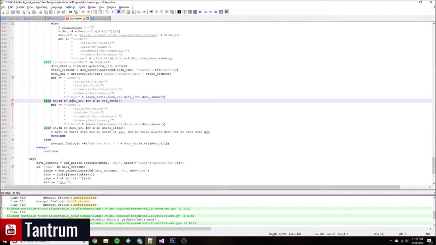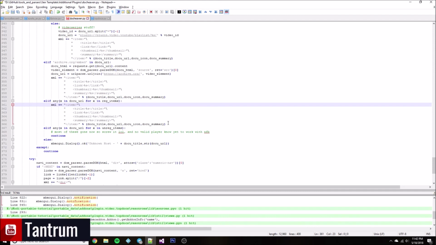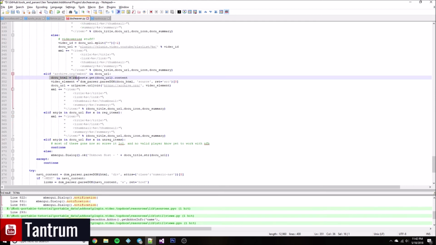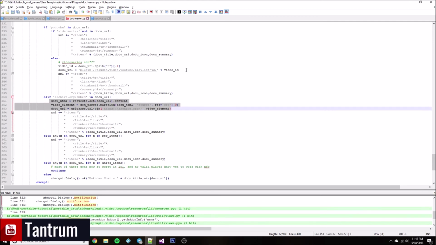Now this code here, if it's not archive and it's not YouTube, it's going to see, hey, is anything that's in the reg items, which is other known URLs that are part of Resolve URL and that work, like vidztv, in the document URL? It checks them one at a time, and it builds it out right here. If you notice, it does zero processing. It says, hey, are any of those from reg items in the document URL? And if they are, then it just builds the link, period. In the XML, it doesn't process it like these do right here, or right here. Alright, that's it.